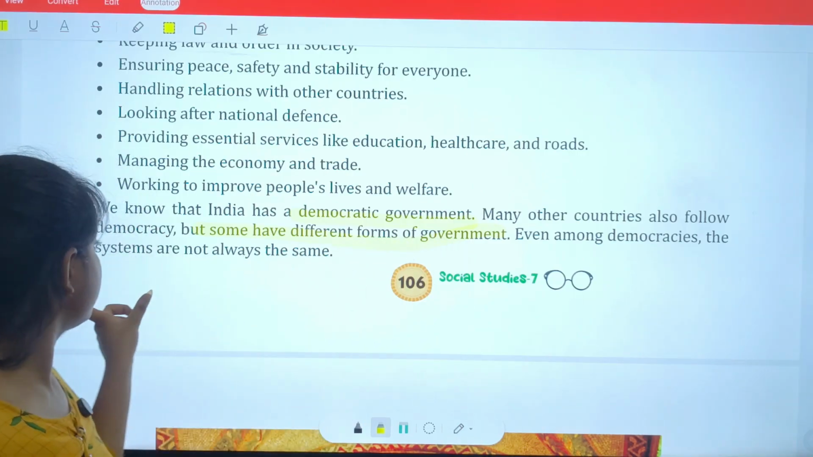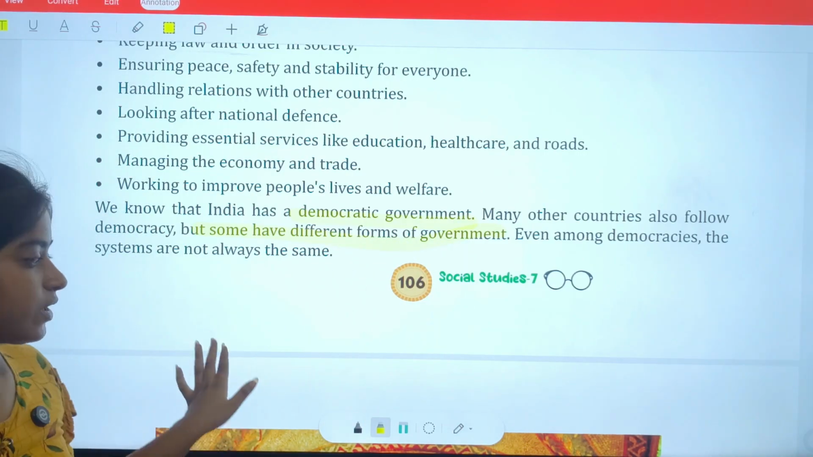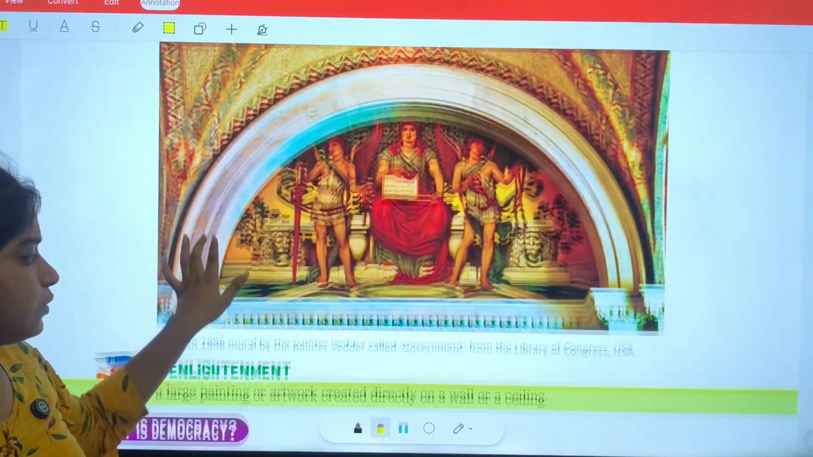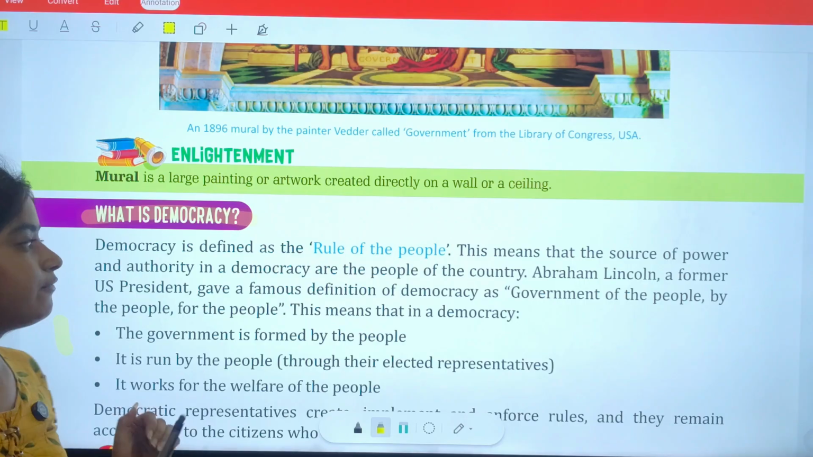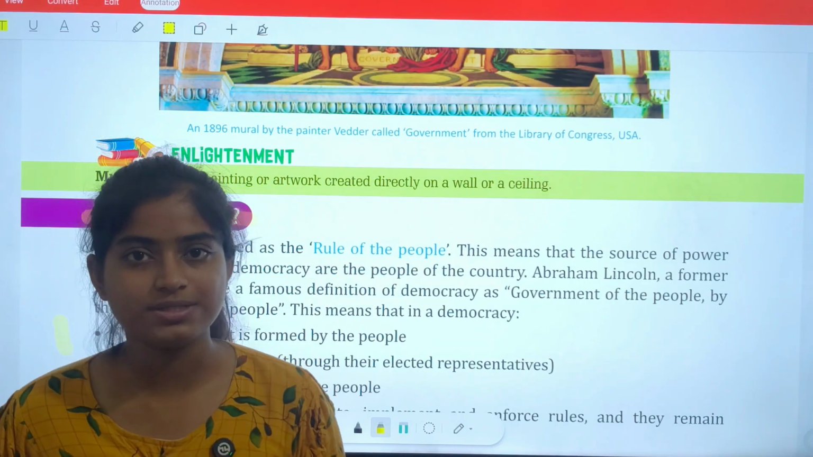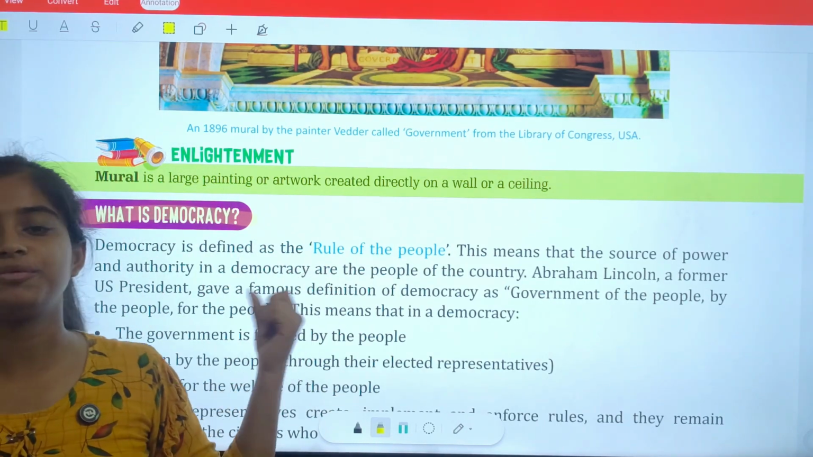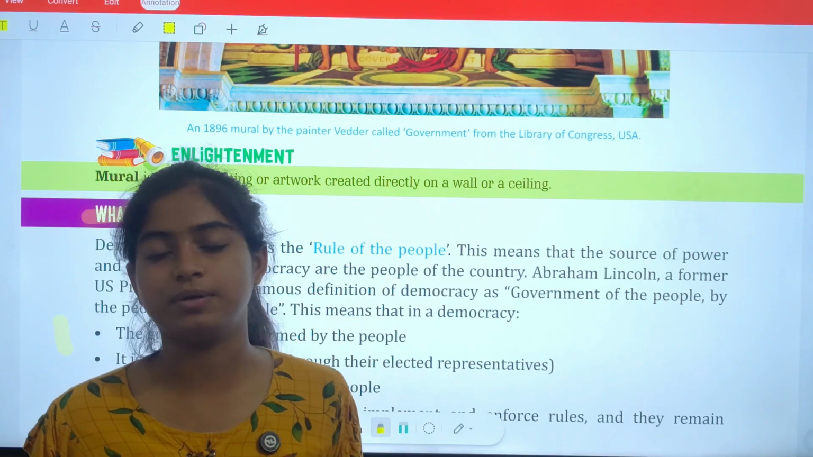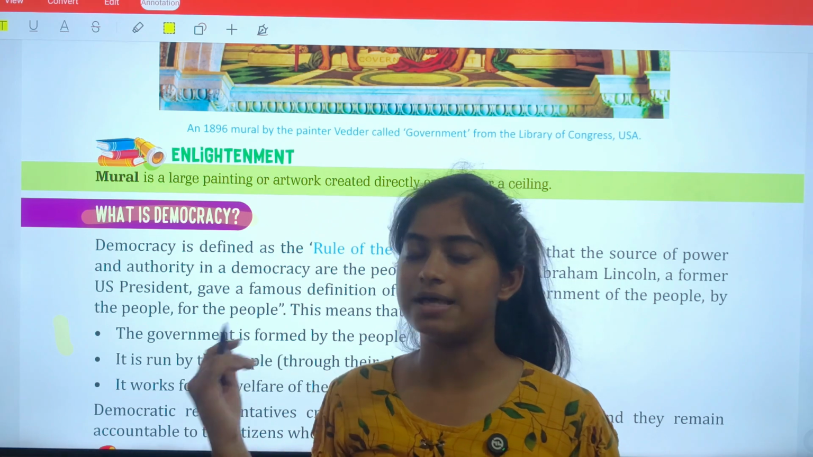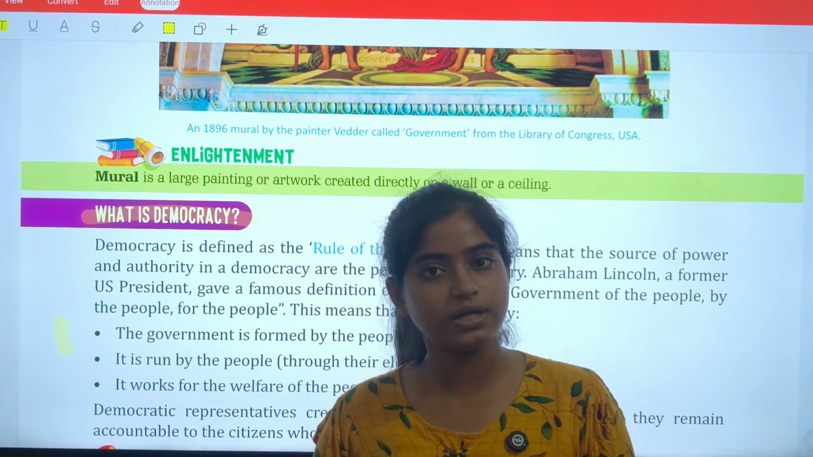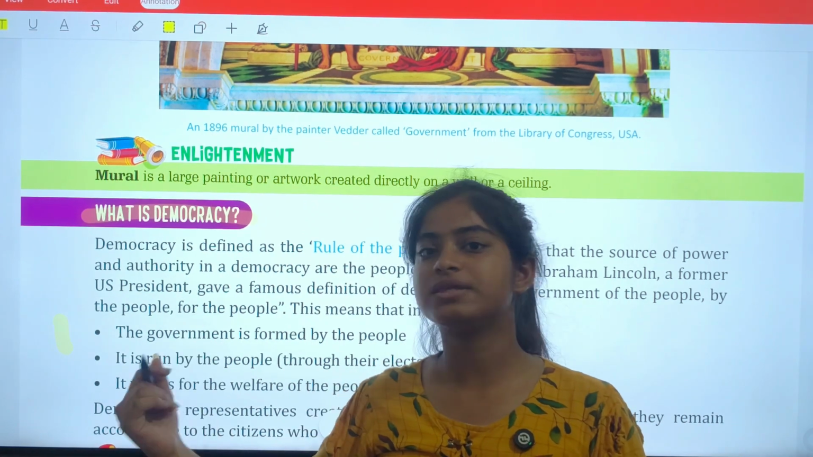So even among democracies, the systems are not always the same. We will do a brief discussion about it. Let's first understand what a democracy is. I have already given you a basic idea about this: democracy is the rule of the people, that rule which is by the people. That means people will elect the government which will rule over them. People can ask questions at any time whenever they find the need. So these are the things which make the country democratic.